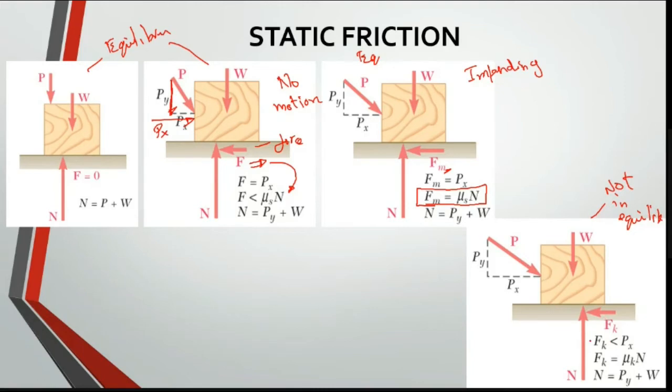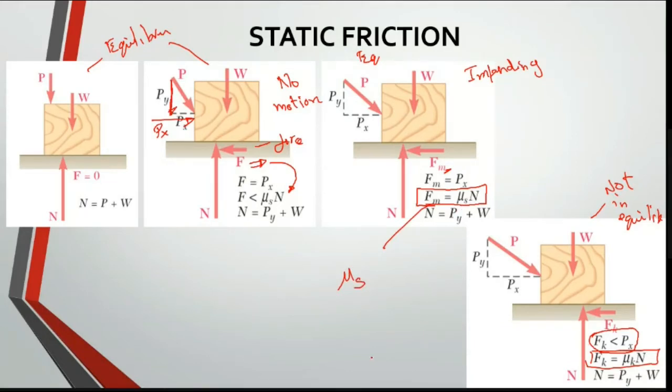So I can't equate; sigma Fx is not equal to zero. Px is greater when compared to Fk, but you have friction, where friction is mu k into N. So you can see the difference. Here we call this mu s, the coefficient of static friction.